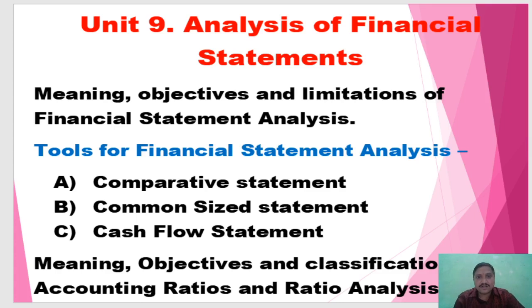Cash flow means inflow and outflow in a business organization. Meaning, objectives and classification of accounting ratios, various ratios: profit ratio, expenses ratio. In ratio analysis, which ratio increases or decreases, which is the standard ratio, then compare to the standard ratio, and compare last year to current year, whether it increases or decreases.